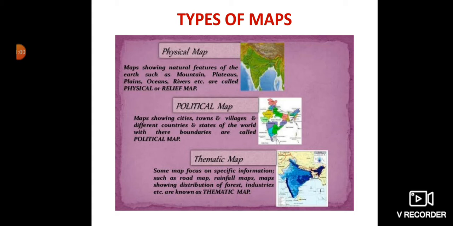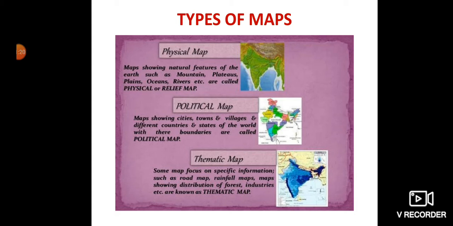Then the next type of map is political map, which tells us about the boundaries, national or international boundaries. A map showing cities, towns and villages and different countries and states of the world with their boundaries is called a political map.